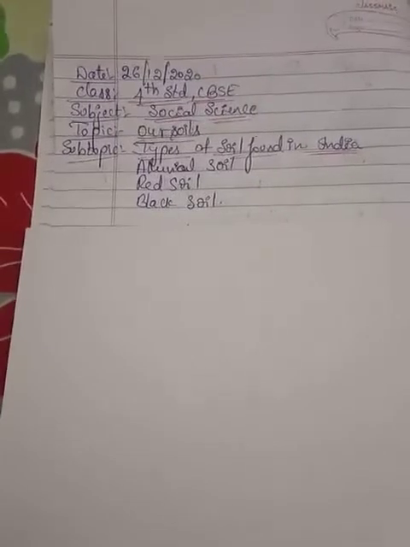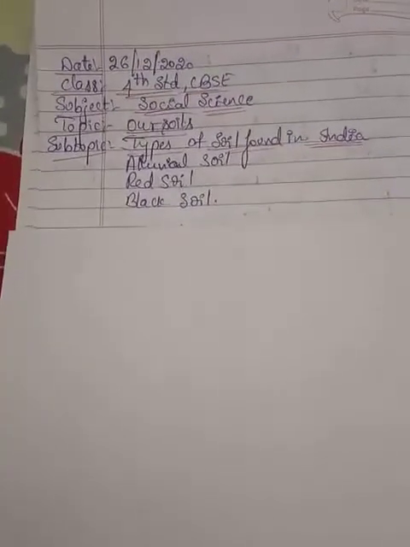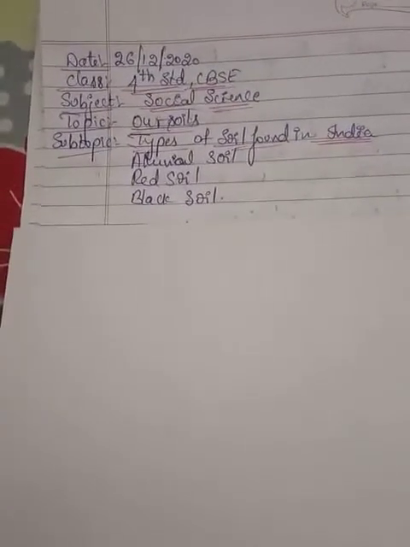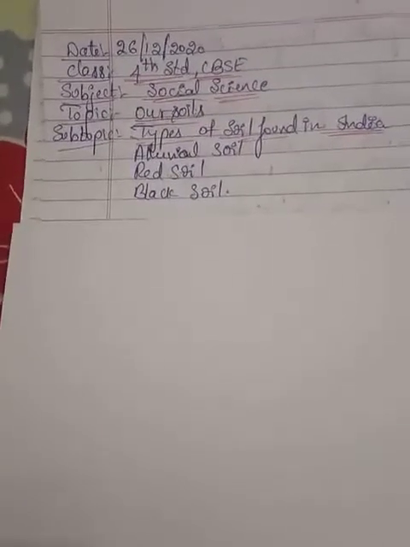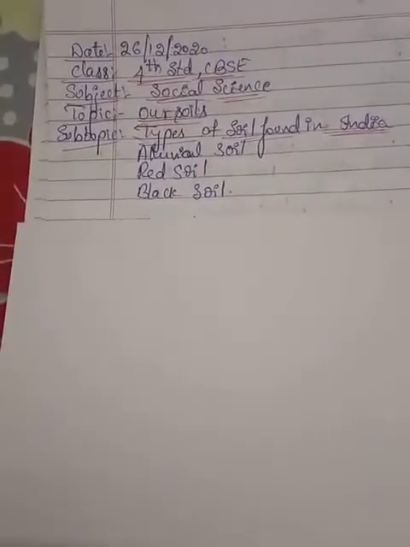How does the formation of soil take place? The basic material for the soil is what? Rock. During the daytime the rocks expand due to the heat of the sun, and at night they contract. This process happens again and again for several years, and the rocks get cracked and break down into small particles. With the help of rainwater and winds, these small particles are carried from one place to another and settled at different places.